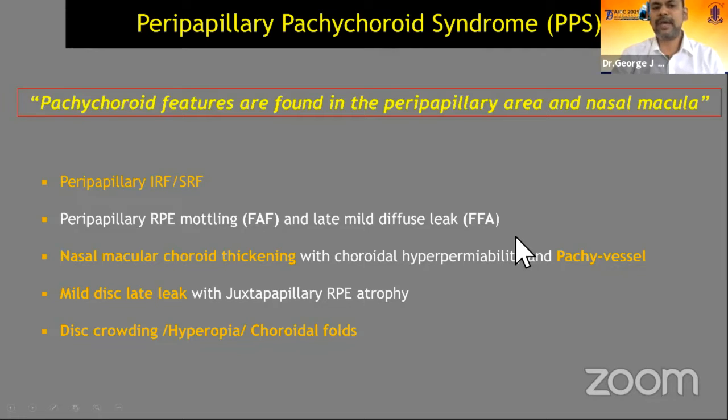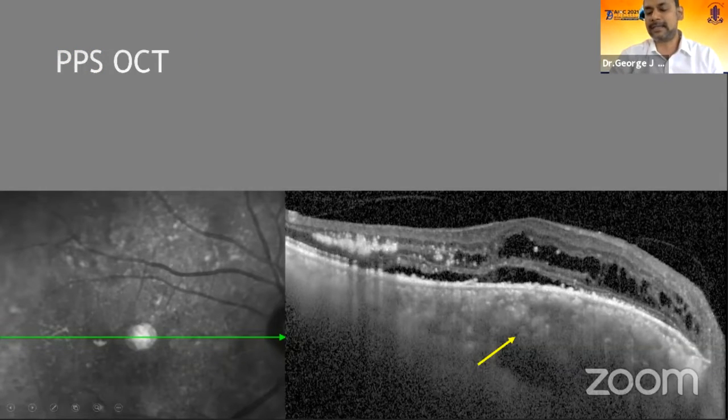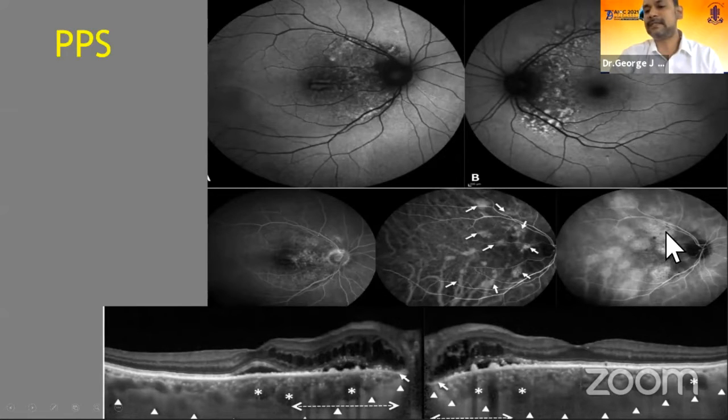Coming to a new variant of pachychoroid disease, the peripapillary pachychoroid syndrome, wherein all these features are confined to the nasal macula. For example, you can see the intraretinal and subretinal fluid in and around the optic nerve. There is a preferentially nasal macular choroidal thickness, unlike the temporal usual thickening. A mild disc leakage and peripapillary RPE atrophy, and the pachyvessels and the choroidal hyperpermeability usually confined to the peripapillary area. So this is a new variant of pachychoroid disease.